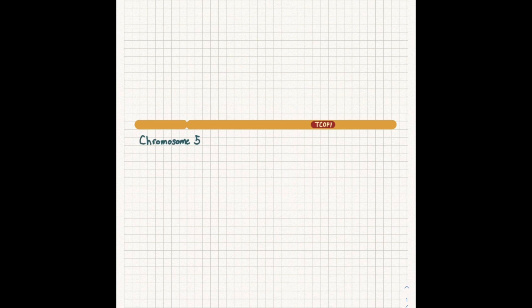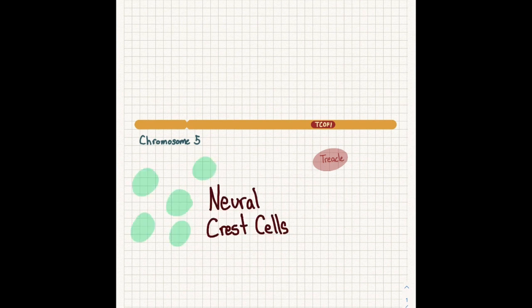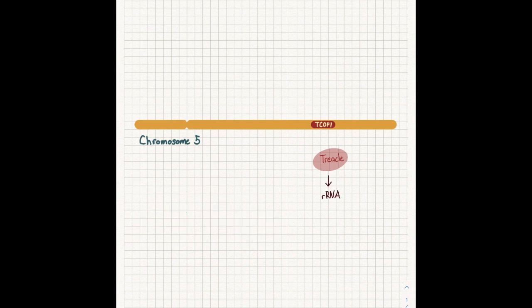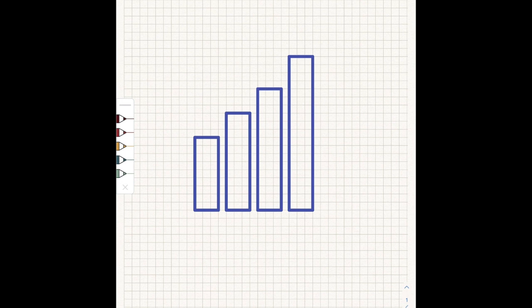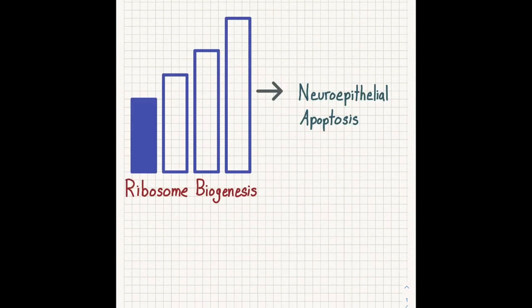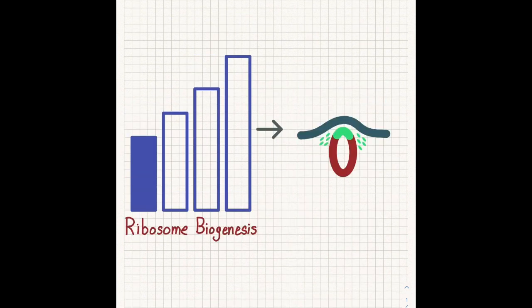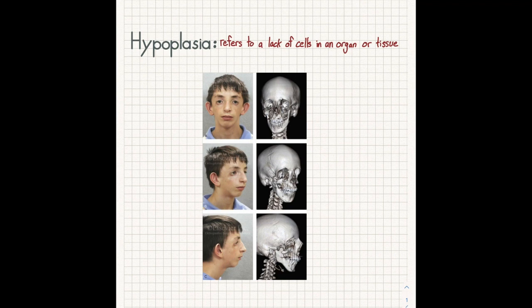Now back to the TCOF1 gene. Remember, it encodes the nucleolar phosphoprotein treacle, and it helps with the proper formation and proliferation of neural crest cells. Treacle also helps facilitate the production of rRNA. However, since the TCOF1 gene is mutated, it results in decreased function of treacle phosphoproteins. Since these phosphoproteins have decreased function, it results in reduced protein synthesis needed to properly develop facial bones and tissues. To be more technical, the insufficient production of ribosomes, also known as ribosome biogenesis, leads to increased neuroepithelial apoptosis, and the deficient formation of migrating neural crest cells results in hypoplasia of the cranial skeleton, which can be seen in Treacher Collins syndrome patients.